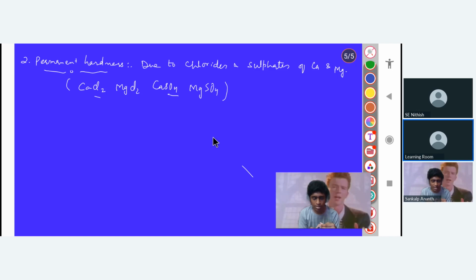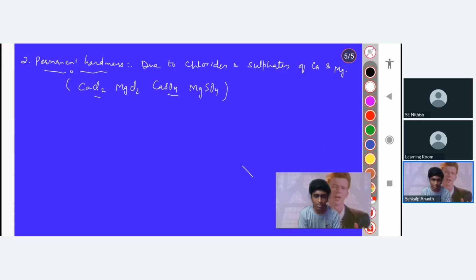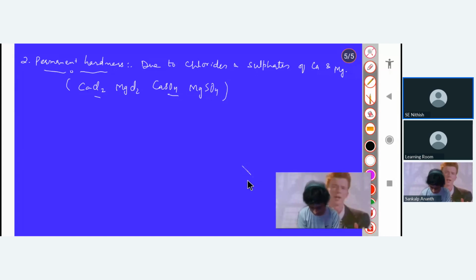Can we use potassium to displace magnesium? But potassium is highly reactive. When you put potassium in water, the reaction is highly exothermic. You cannot use that as it is. Washing soda is sodium carbonate decahydrate, and that can be used here. Washing soda can be used to remove the permanent hardness.